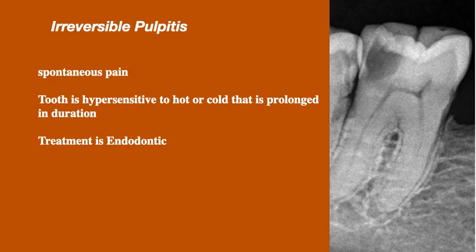Irreversible pulpitis develops if the inflammatory process progresses to involve the pulp. The patient may have a history of spontaneous pain or an exaggerated response to hot or cold that lingers even after the stimulus is removed. The involved tooth usually presents an extensive restoration or caries. The patient needs endodontic treatment. Here is the X-ray.